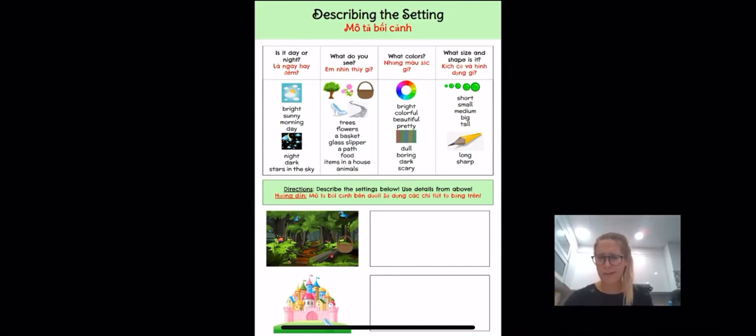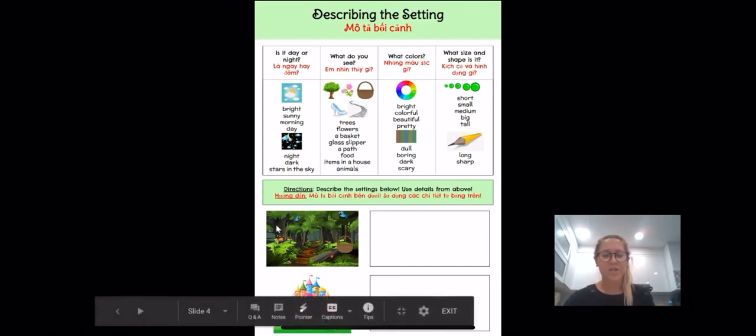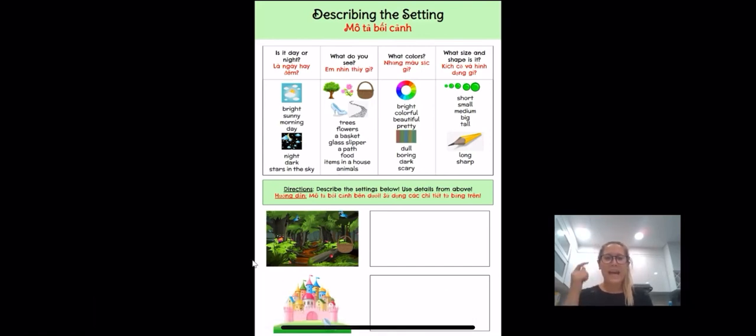So your homework for tonight is going to be to look at these two pictures down here, and I want you to describe the setting. So I'll do the first one with you. I see lots of trees in that picture. What color are the trees? Is it bright or is it dull? Is it beautiful or is it ugly?